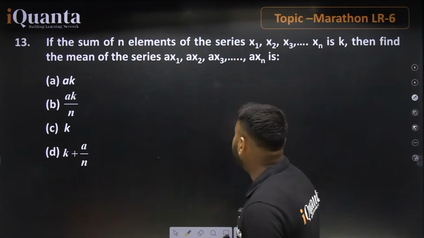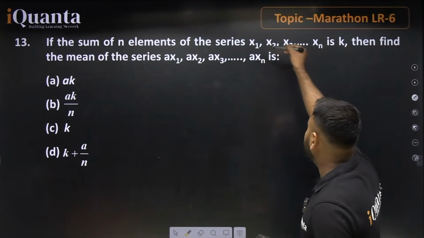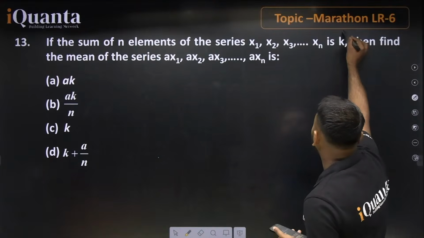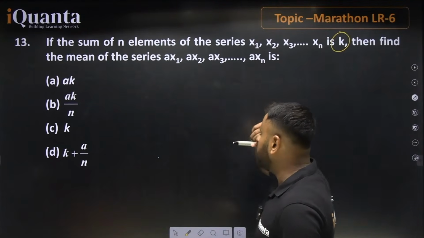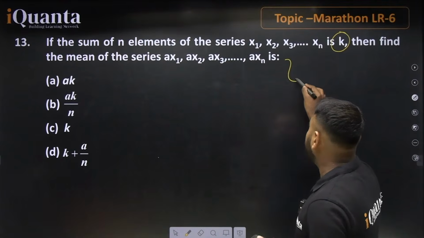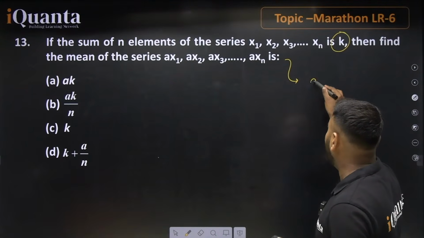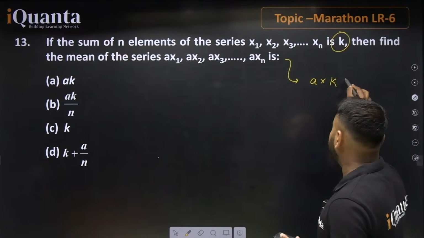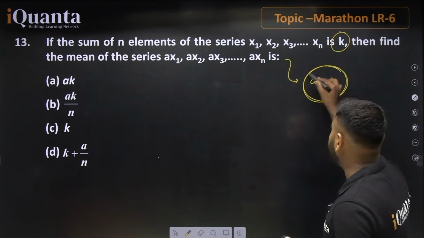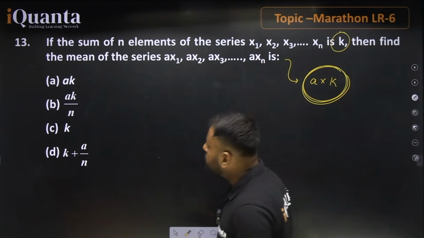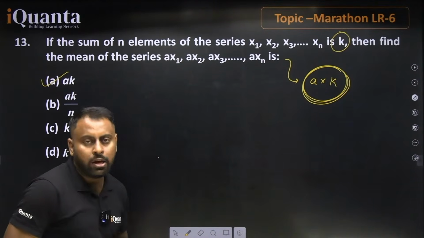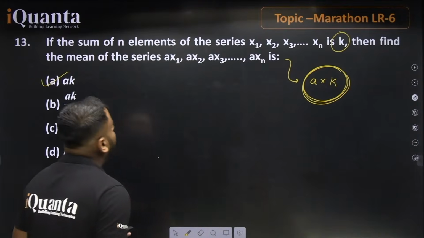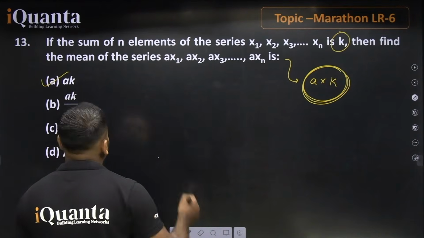If talking about the earlier series, if the arithmetic mean was k, and the new series is multiplied by a constant, it means that the new arithmetic mean will also be a into k. It means the previous mean will be multiplied by the same constant. So the correct answer for this is option number A. If you guys need the explanation, the method and steps, yes, we can go like this.